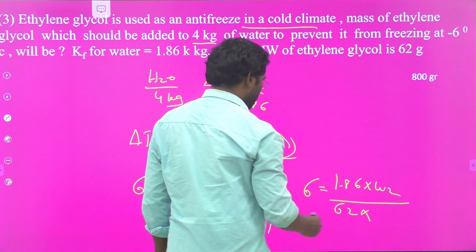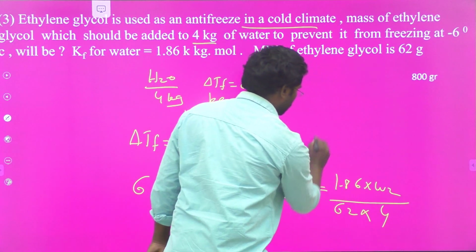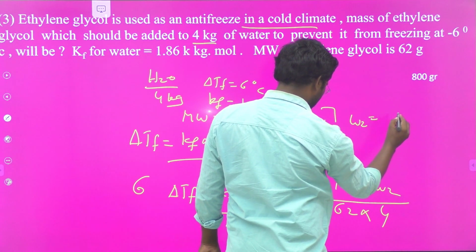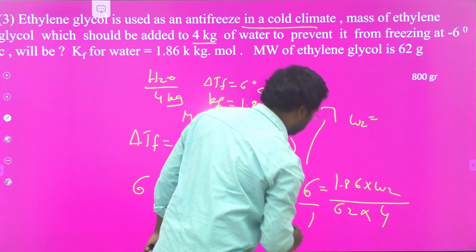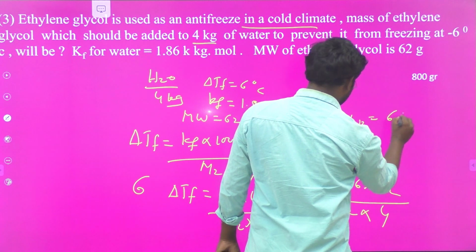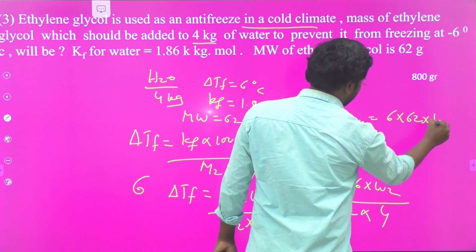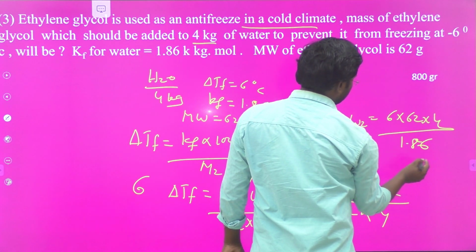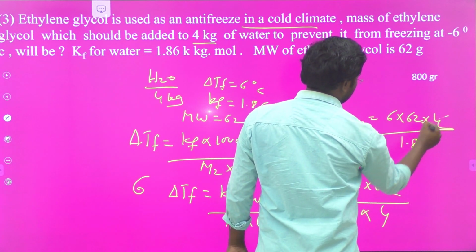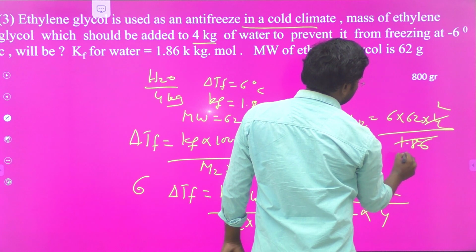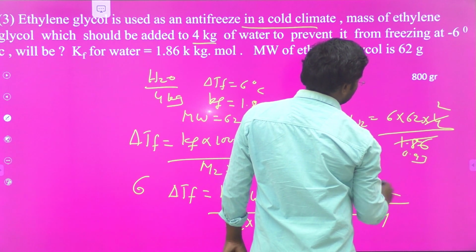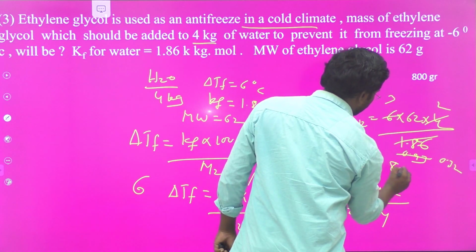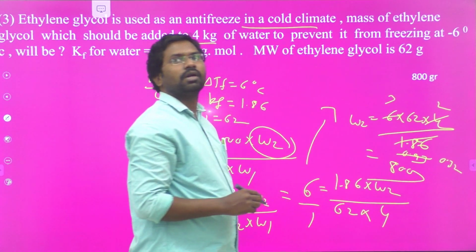The weight of the solvent is given as 4 kg. So this implies W2 is equal to 6 into 62 into 4 by 1.86. This works out to approximately 800 grams.